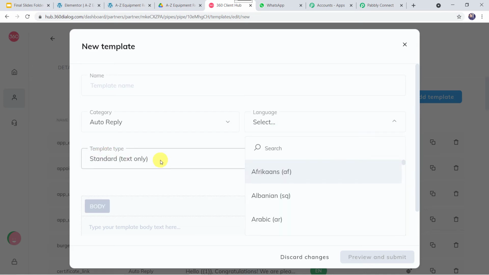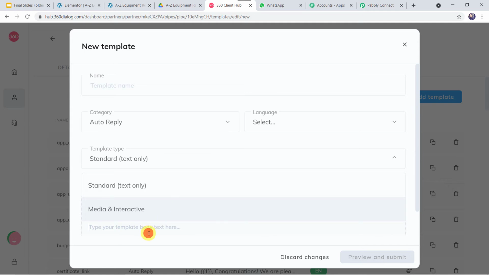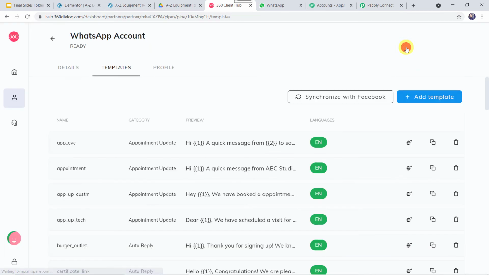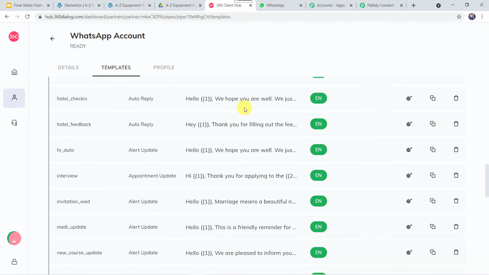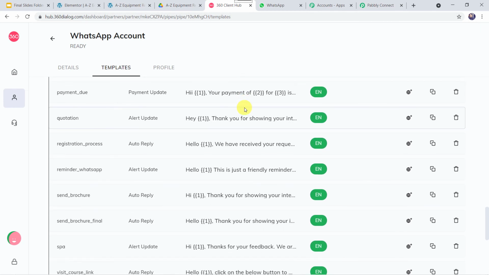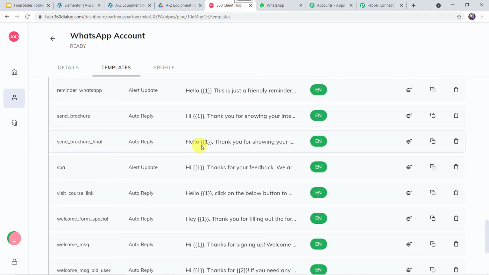Here you can select the language as per your choice. Here you can give the template type, and here you can give the body text of the particular message that you want to send on the WhatsApp number. Then click on preview and submit. And once it is submitted and approved, you can use this template for sending the messages. So I'll just close this window and I'll just select the template which I have already created and got it approved. So let us find send brochure final template over here. This one. Okay, and I'll just open this template.